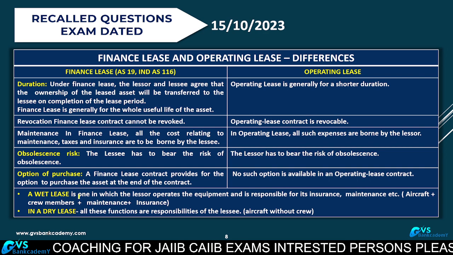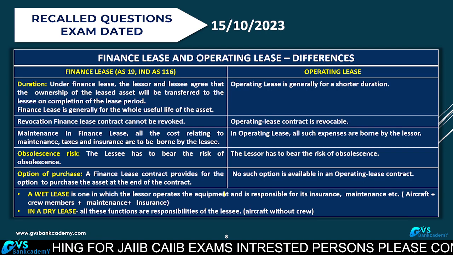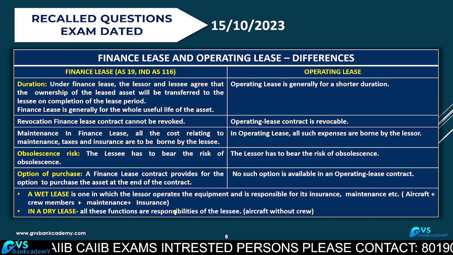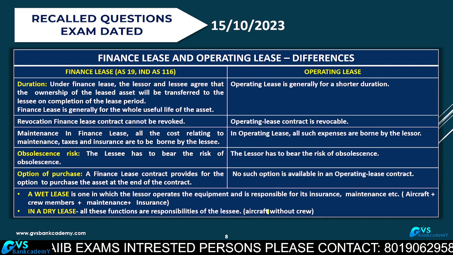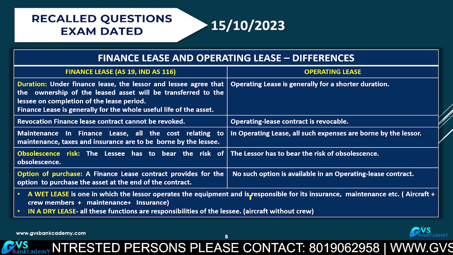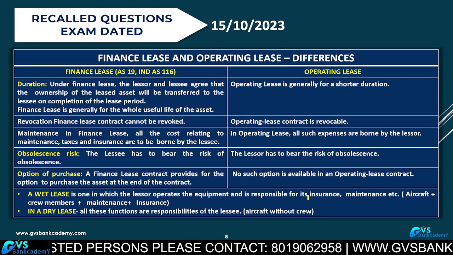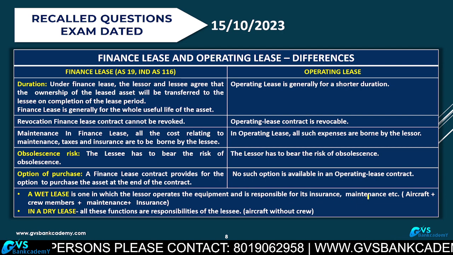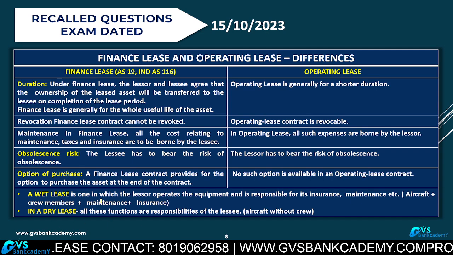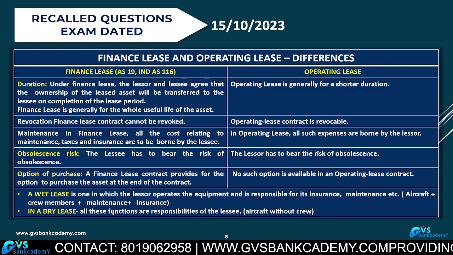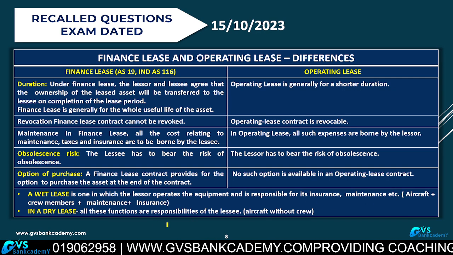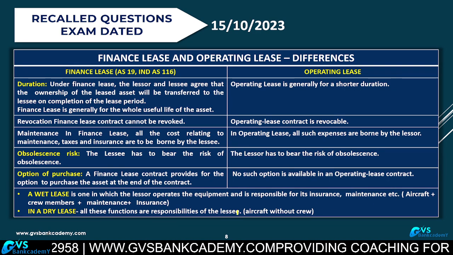A wet lease is one in which the lessor operates the equipment and is responsible for insurance and maintenance. For example, an aircraft plus its crew, maintenance and insurance, everything taken care of by the lessor. In a dry lease, only the aircraft is given without crew, and all functions are maintained by the lessee.